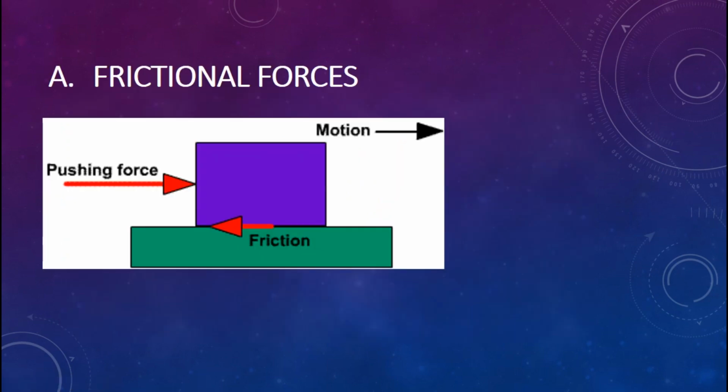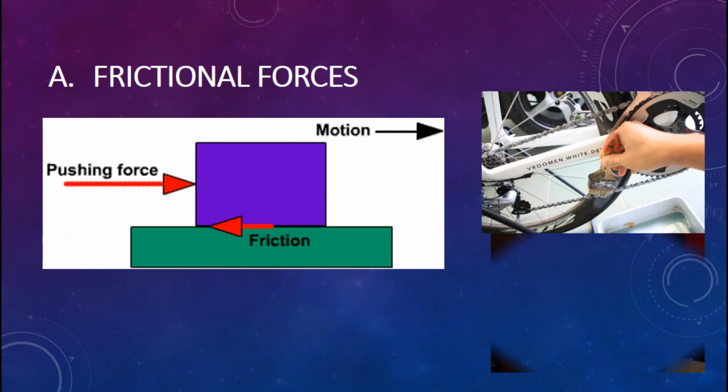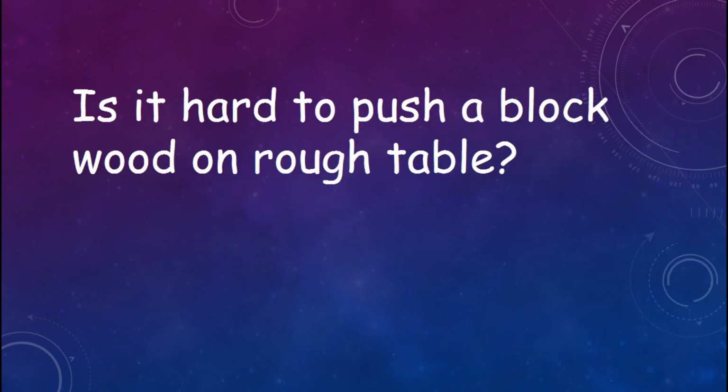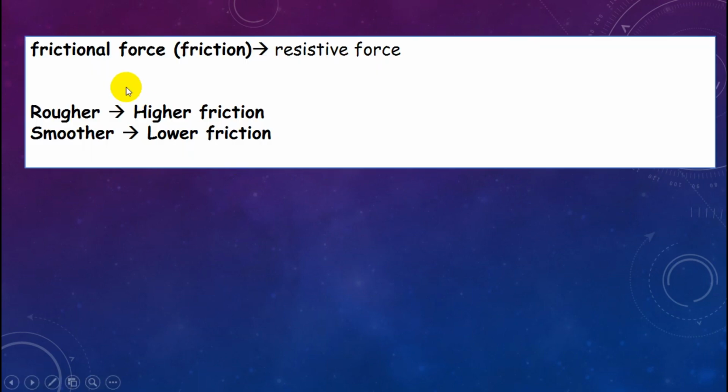Now frictional force. You can identify from this picture the principle of frictional force, the pushing force, and this is the motion, this is the friction between two contact objects. It is hard to push a block of wood on a rough table. Frictional force or friction means resistive force. Rougher, higher friction; smoother, lower friction.